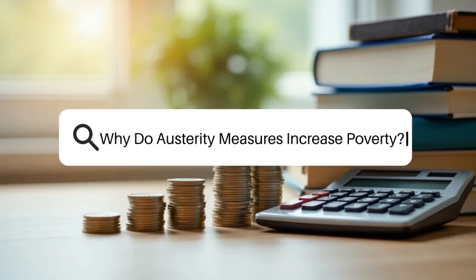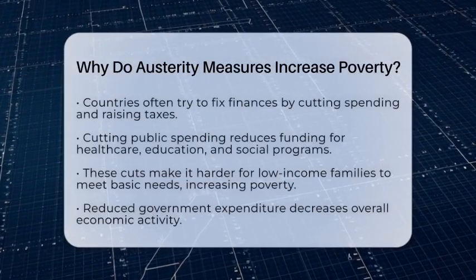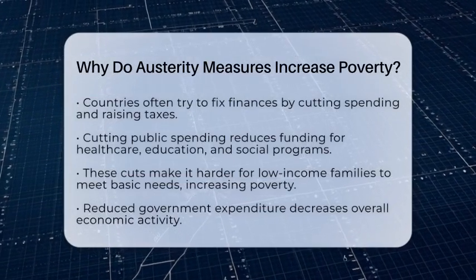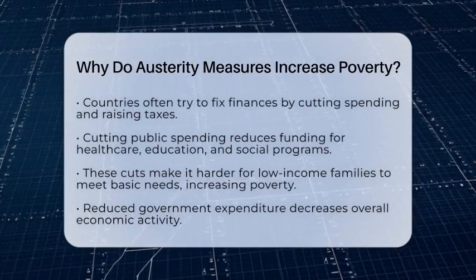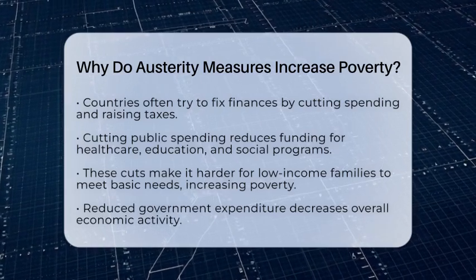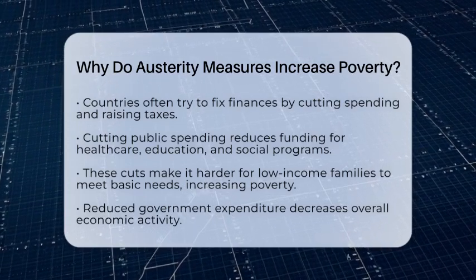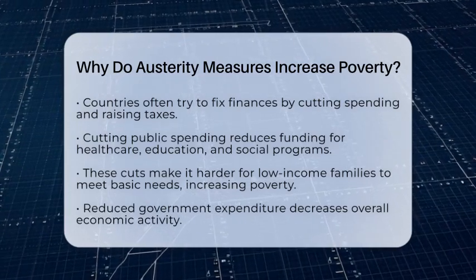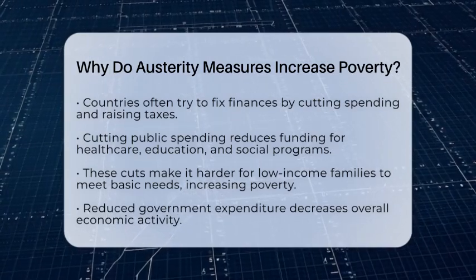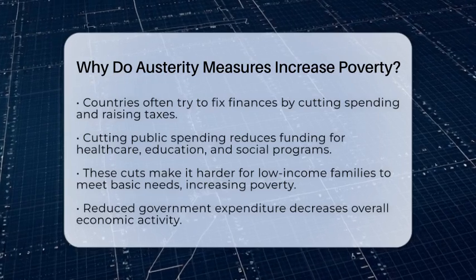Why do austerity measures increase poverty? Imagine a country trying to fix its finances by cutting back on spending and raising taxes. It sounds simple, but the effects can be quite complicated. When governments decide to cut public spending, they often reduce money for things like healthcare, education, and social programs. These services help many low-income families meet their basic needs. When they are cut, those families have fewer resources to rely on, which can push them further into poverty.